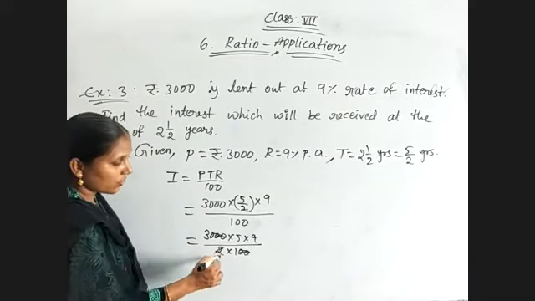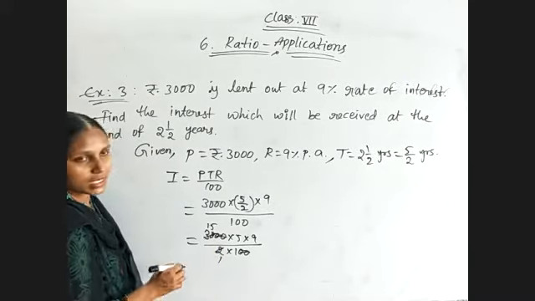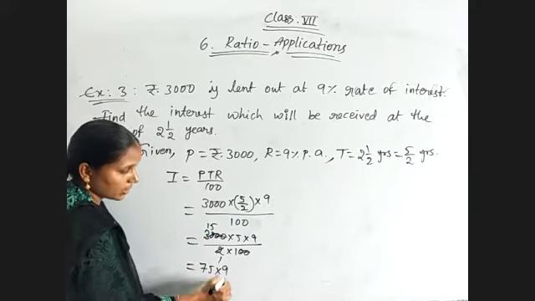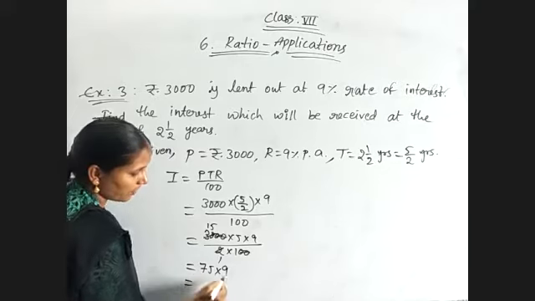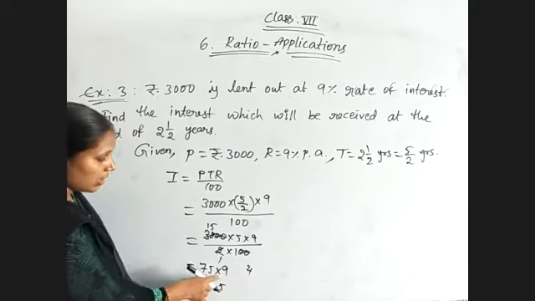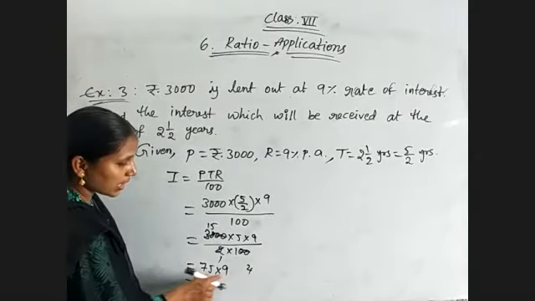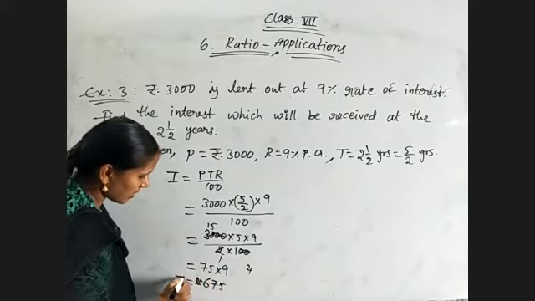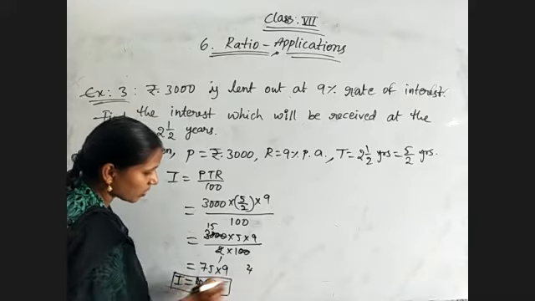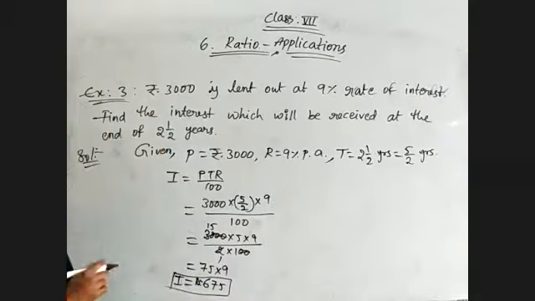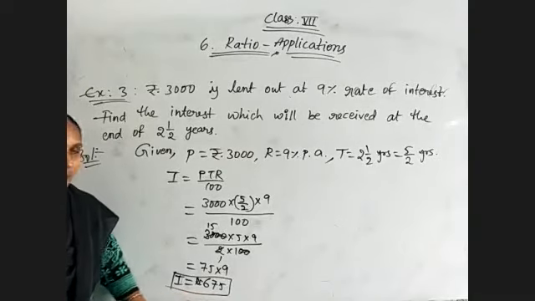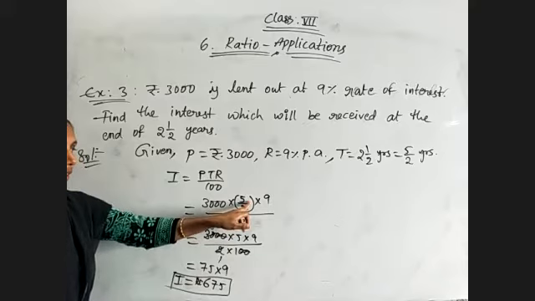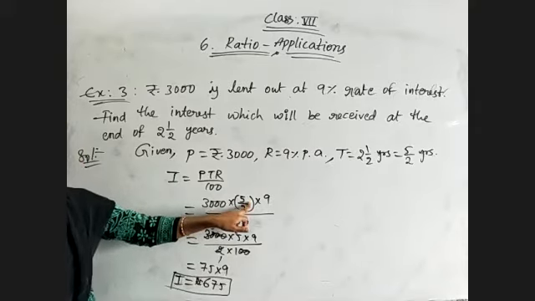Now 2 1s are 2, 15 twos are 30. So 15 5s are 75 into 9, which is nothing but 9 5s are 45, 9 7s are 63 plus 4, 67, so 675 rupees will be the interest. Interest also is money only, that's why rupees. We need to indicate the units also. Rupees 675. Okay, just that, time we are getting as a fractional form, that's it.